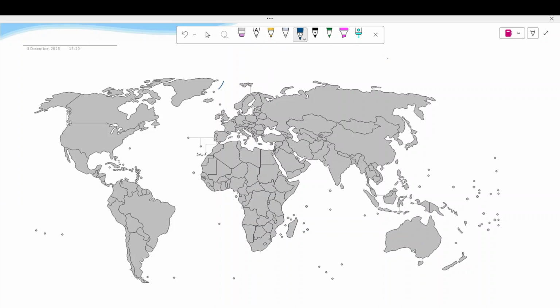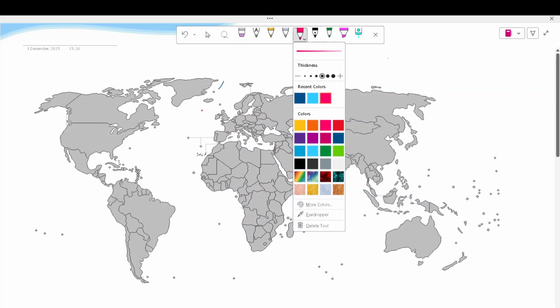So let us learn here about oceanic currents, whichever are the warm currents and whatsoever are the cold currents. I'll explain. So first of all, let me draw the warm currents.